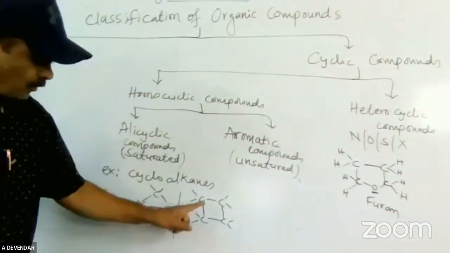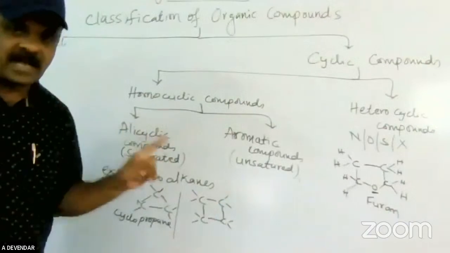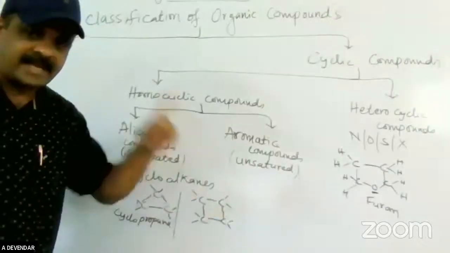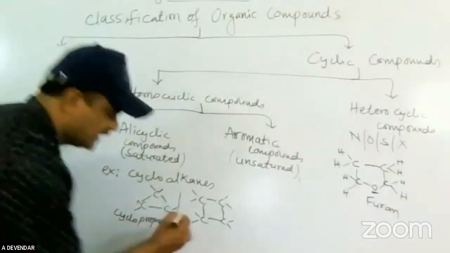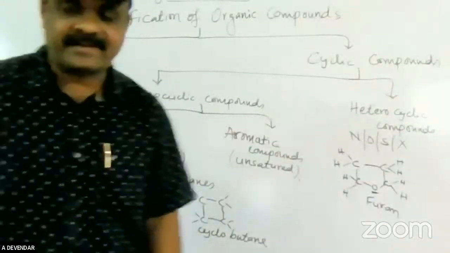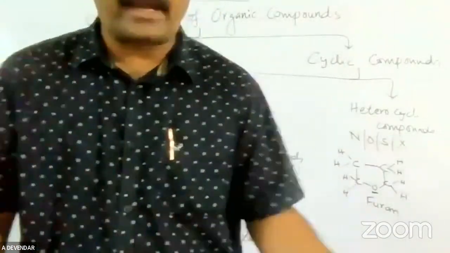What about this one? How many carbon atoms are there? Four carbon atoms, saturated, single bonds, but arranged in cyclic form, so it is called cyclobutane. Cyclobutane, cyclopentane, cyclohexane, cycloheptane, cyclooctane, like that.